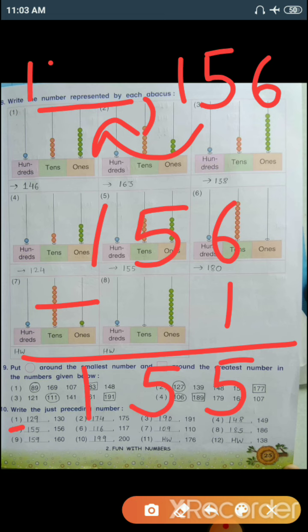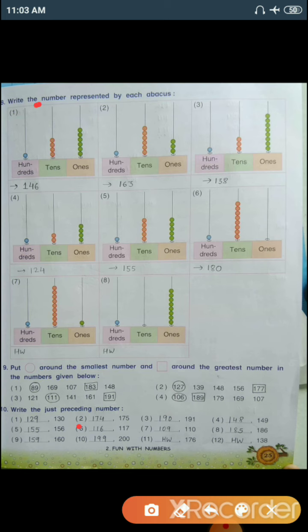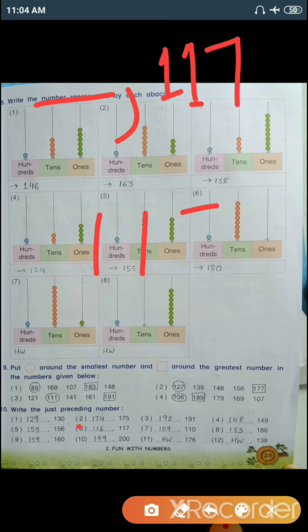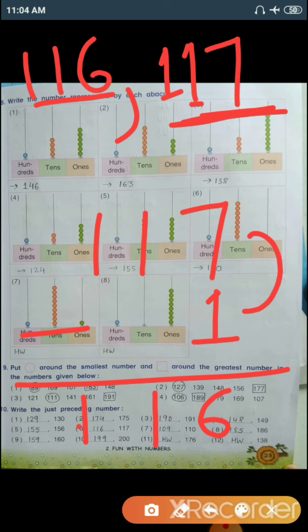So 155 is the before number of 156. Number 6, dash, comma, 117. So 117 minus 1. 7 minus 1, 6. 1 as it is and this one as it is. So the before number of 117 is 116.